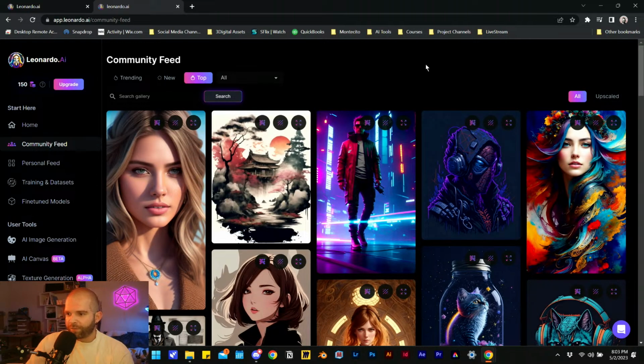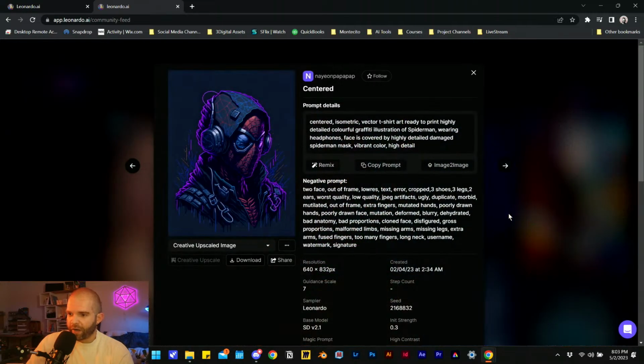Going into the top section, this has been in the top section for a while and is really neat. When you click on one, you could get a lot more information about that image that someone else has created. You get the prompt, and this actually has what's called a negative prompt, which is incredibly useful.